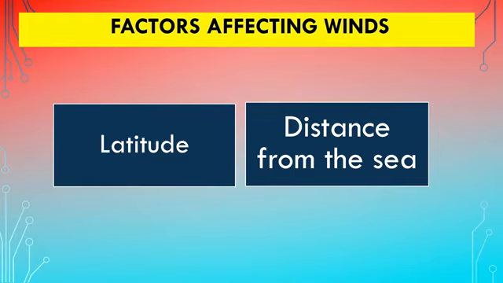Distance from the sea does not have a very important role to play in the direction of a wind, but it affects the speed of the winds. The places which are close to the sea experience fast blowing winds, but the places which are very far away from the sea, there the fast blowing winds are not observed much.